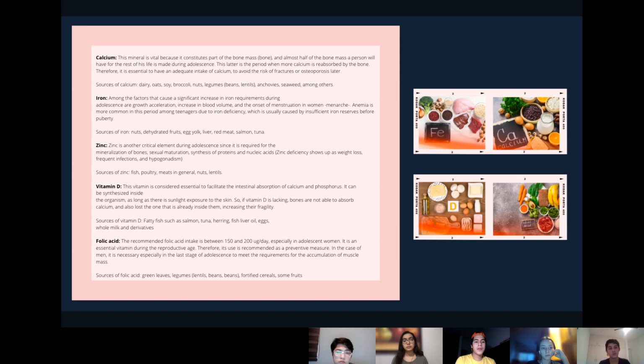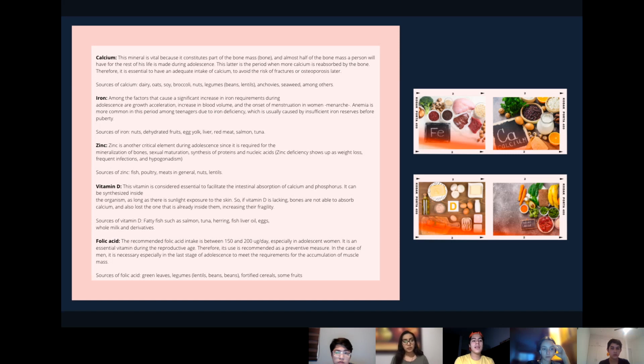Zinc. This is another critical element during adolescence. It is required for the mineralization of bones, sexual maturation, and synthesis of proteins and nucleic acids. Zinc deficiency shows up as weight loss, frequent infection, and hypogonadism. Sources of zinc are fish, poultry, meats in general, nuts, and lentils.